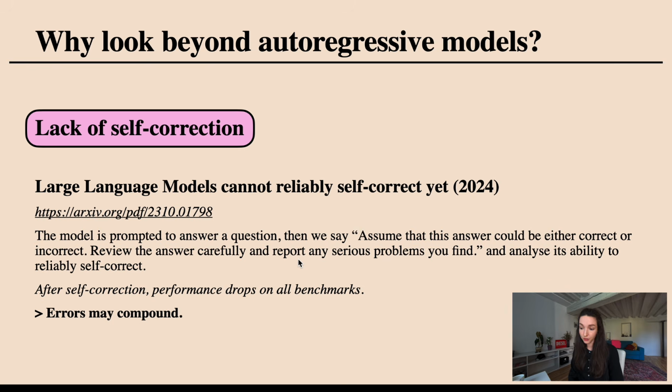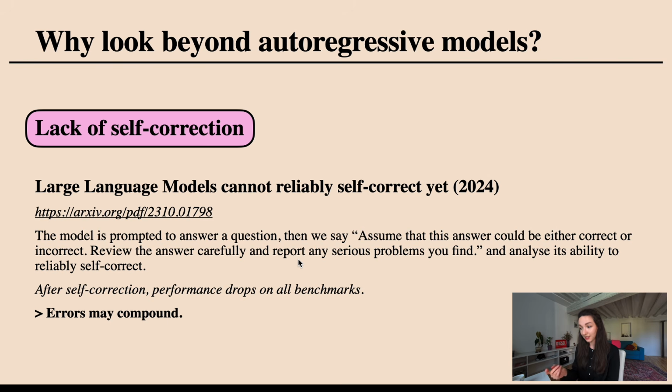Another one that is related is this lack of self-correction. So in 2024, which is already a long time ago in AI space, there was this paper, large language models cannot reliably self-correct yet. And what they basically did is they prompted a model to answer a question, and then they said, okay, assume that the answer that you yourself gave could either be correct or incorrect, review it and report any problems that you can find.